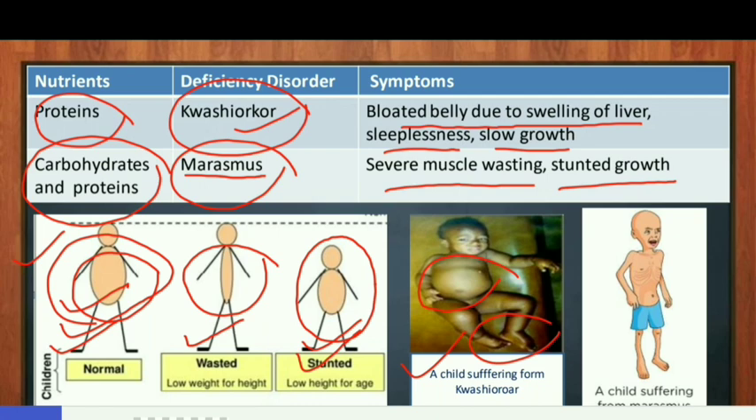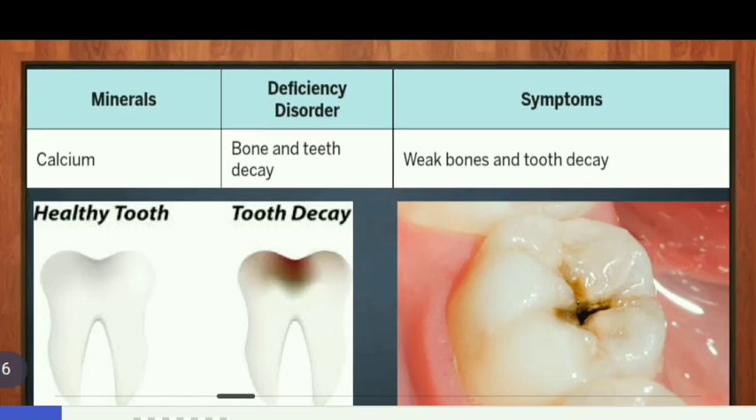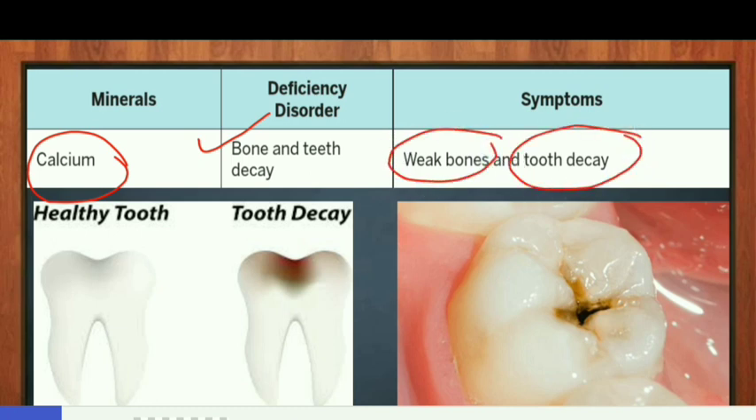This is the image of a child suffering from marasmus. A child suffering from marasmus becomes very thin, shows slow body growth and poor muscle development. Now we will study deficiency disorders caused due to deficiency of minerals. If there is deficiency of calcium in the diet for a long time, then it results in bone and tooth decay. Symptoms are weak bones and tooth decay.